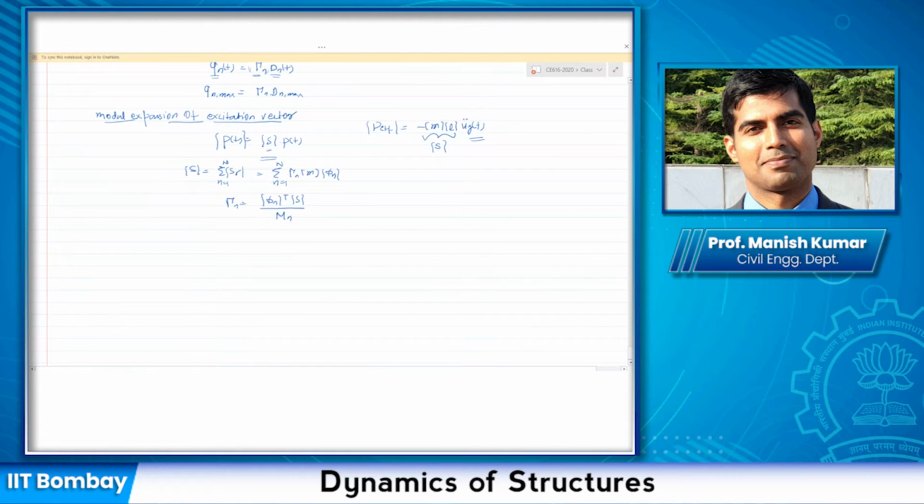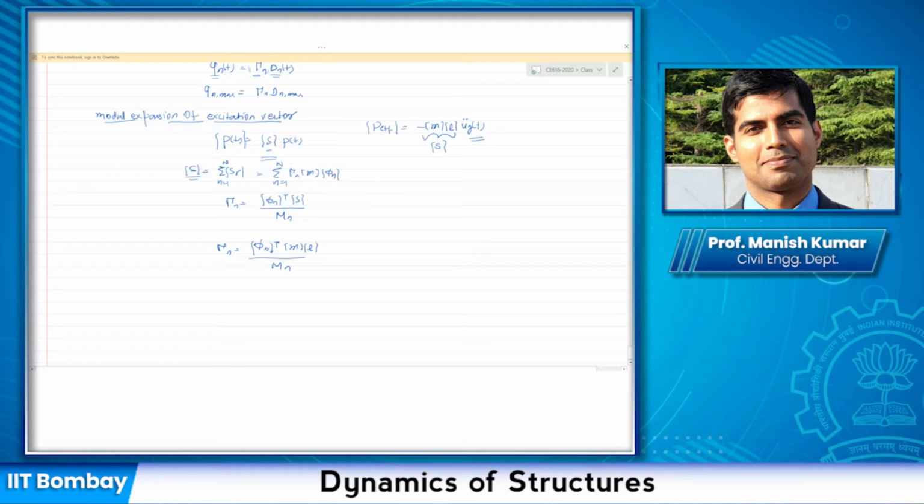So basically we can expand it. And we also saw that if that is the case, then how can we expand the same vector, basically mL. If I substitute S equal to mL, it can be expanded using the same expression, n equal to 1 to N. So all I need to do is find out gamma n here and substitute S equal to m times the influence vector to get the modal participation vector.